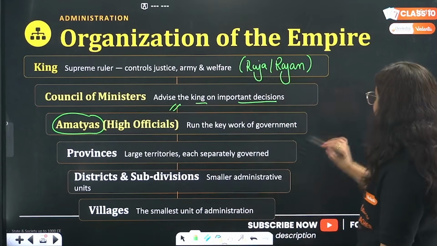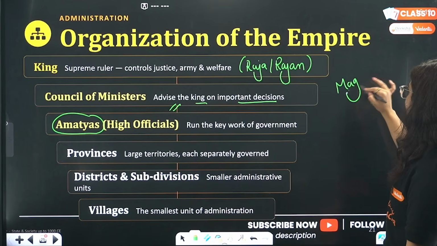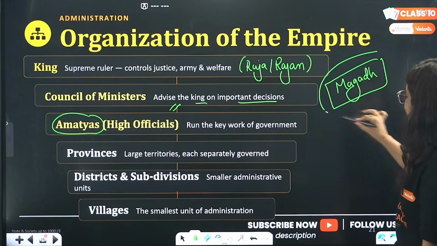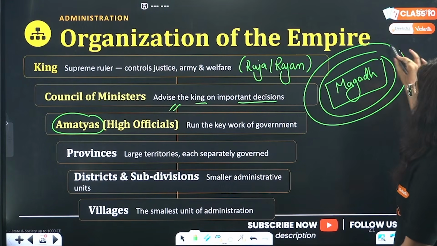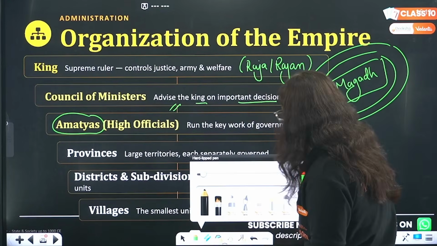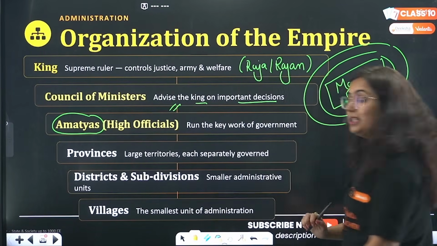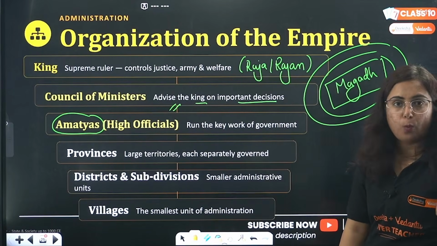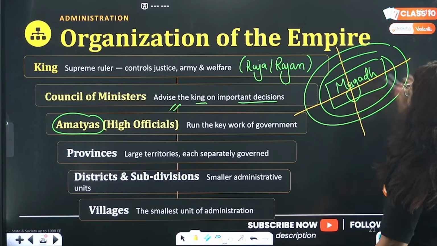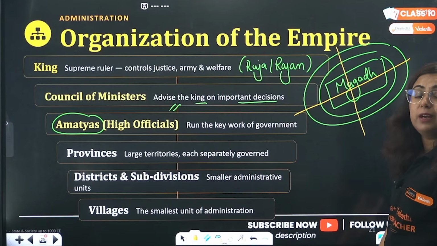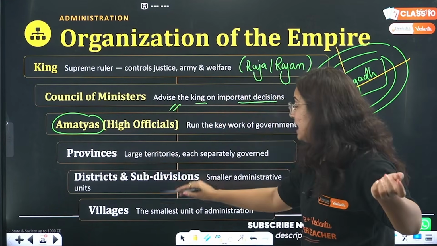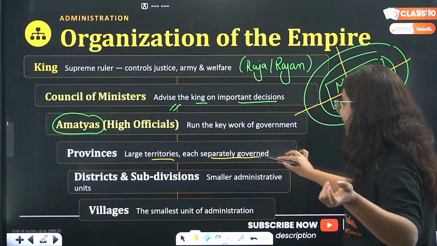Now pay attention, for example, this is Magad. This is Magad. Now what happened? This Magad is expanding day by day, in terms of areas, right? Do you think that this can be administered as a single unit? No. So this Raja was doing what? This Raja was dividing the territories into what? Provinces. They were dividing it into provinces. Large territory, each separately governed.